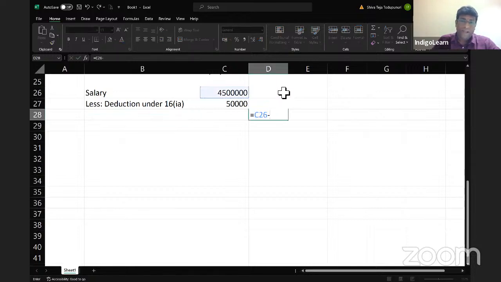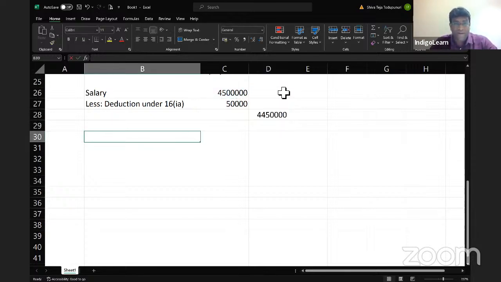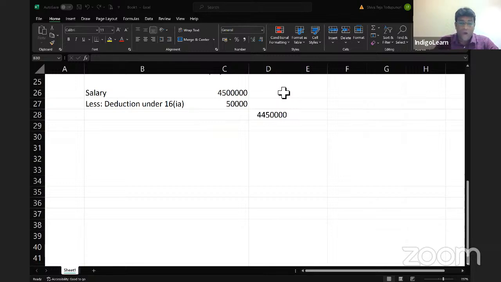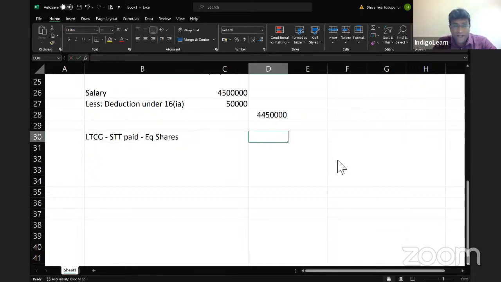So my taxable salary will come to 44 lakhs 50,000. And there is a long-term capital gain, STT paid on equity shares, and that figure is, my dear friends, 6,54,000.